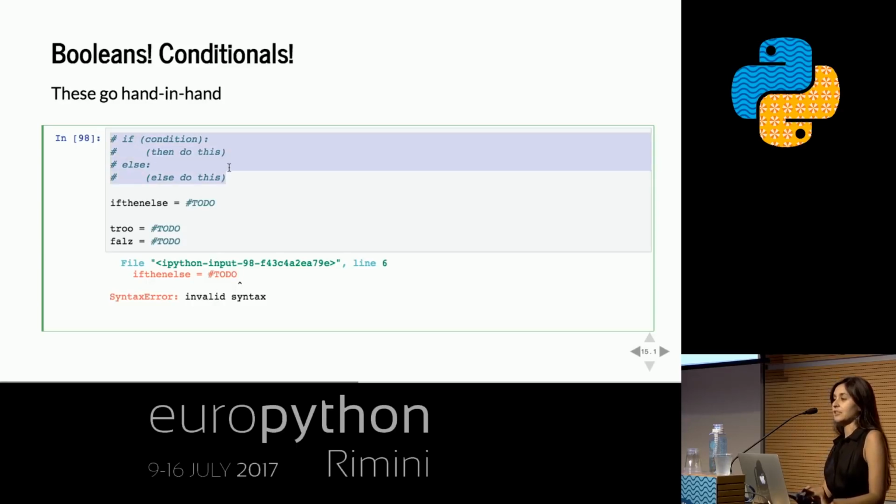When we work with a conditional, it has some kind of form like this, right? We say if a condition is true, where the condition is a Boolean, so it could be true or false. If it's true, then we do some stuff in the then block. And if the condition is false, then we do some stuff in the else block. On board? Okay.